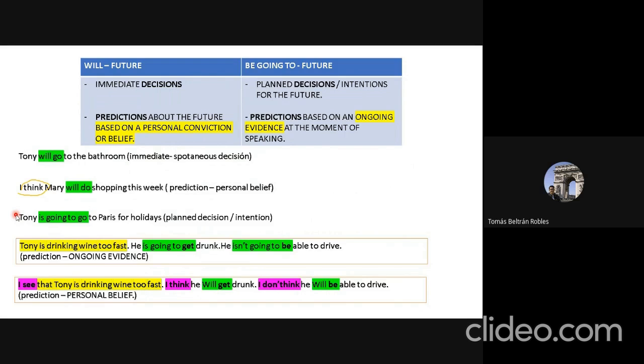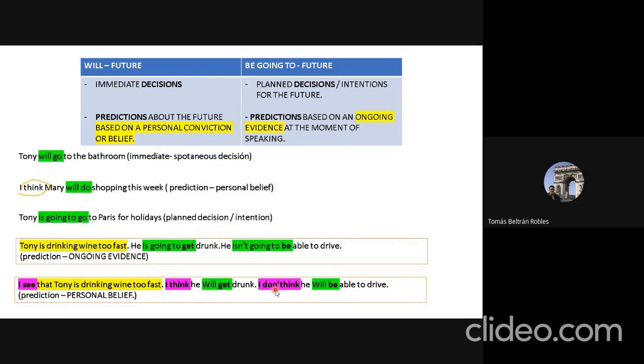He is going to get drunk. He isn't going to be able to drive. And the sentence, I see that Tony is drinking wine too fast. I think he will get drunk. I don't think he will be able to drive. What they have in common is that they both are predictions, but they are not the same kind of prediction.